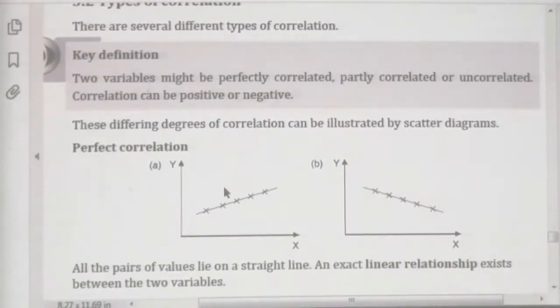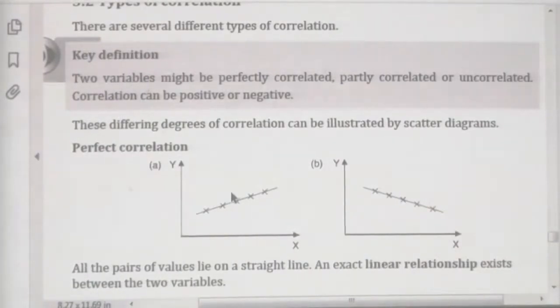When all the scattered points lie on the trend line like this or like this, here a positive relationship, here a negative relationship, in both cases you can see all the scatter points plotted on the trend line you developed. All the scattered points lie on the trend line.